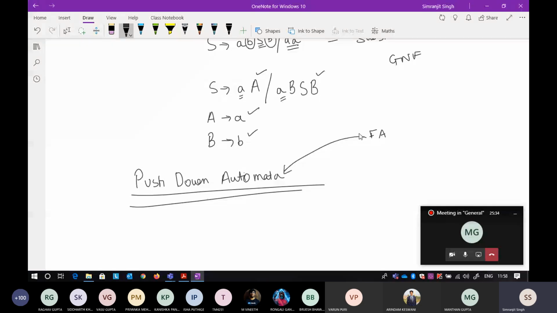That is why I said in the starting, if you understand finite automata, all the acceptors like pushdown automata, Turing machine, and linear bounded automata are very easy to understand. Pushdown automata is nothing but a finite automaton with a memory, and that memory is in the form of a stack.